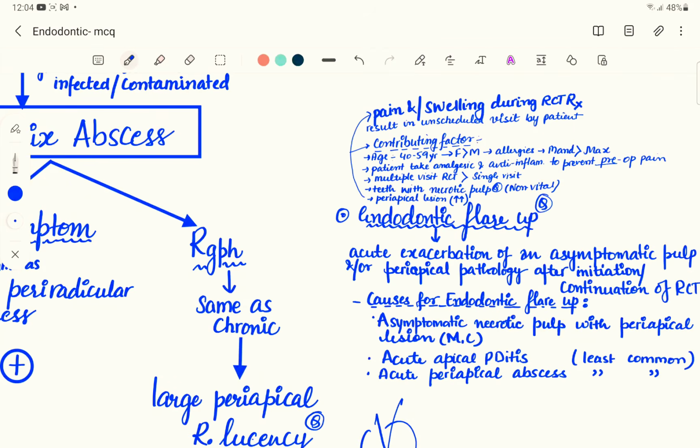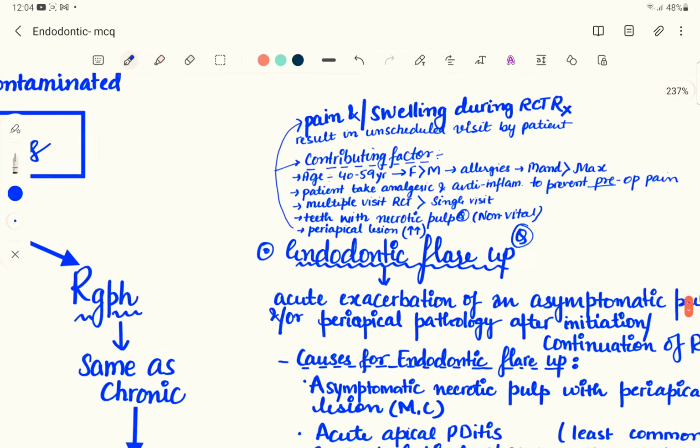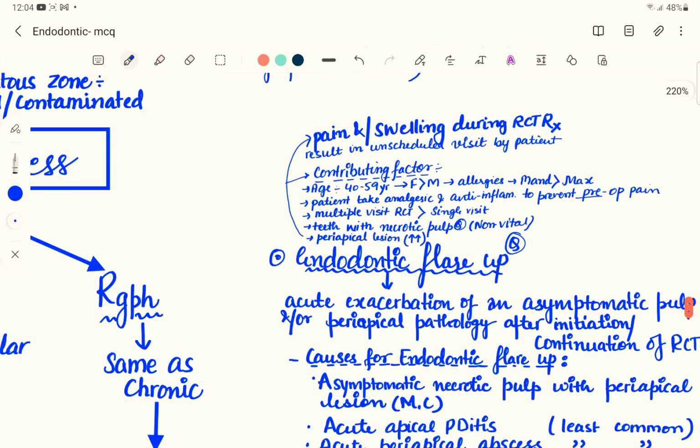So that can be a reason for endodontic flare-up, and the reasons behind this can be age. Especially older age females are seen more with endodontic flare-up, or patients with allergies are most often associated with endodontic flare-up, or the mandible is more commonly affected than the maxilla.